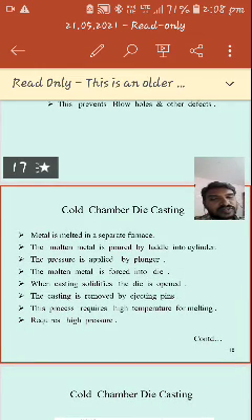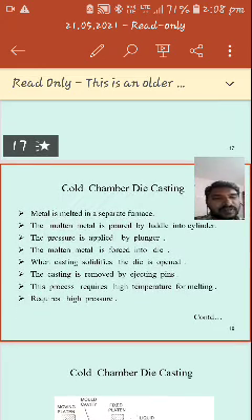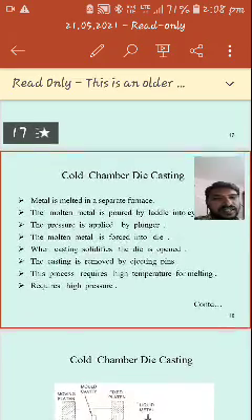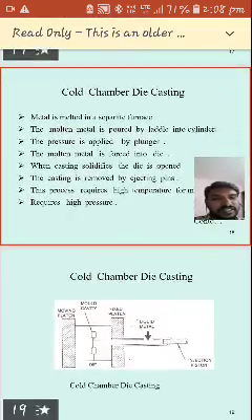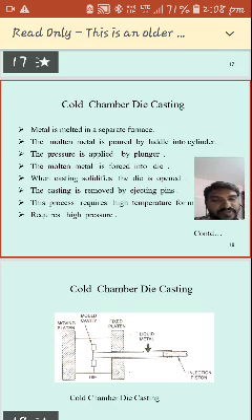Pressure is applied by a plunger. Once the force is applied by the plunger, the metal is forced into the die. See here, we are able to see it in the figure. Here the liquid metal is there. The liquid metal is poured here.